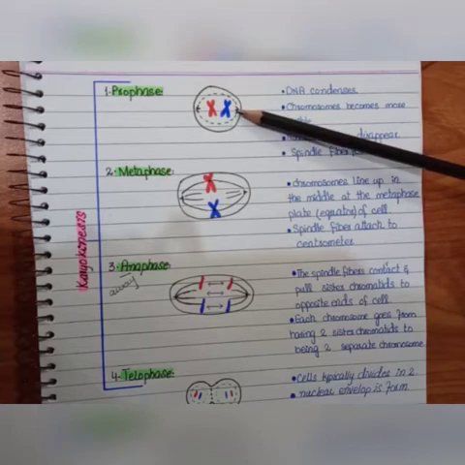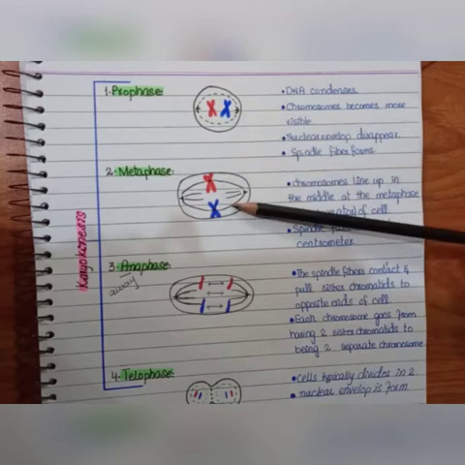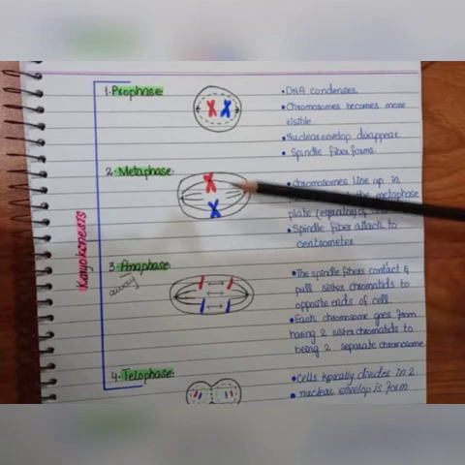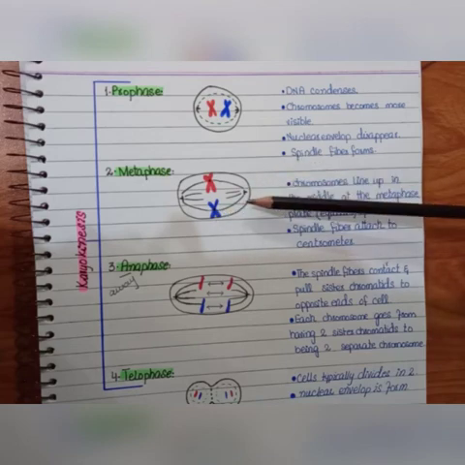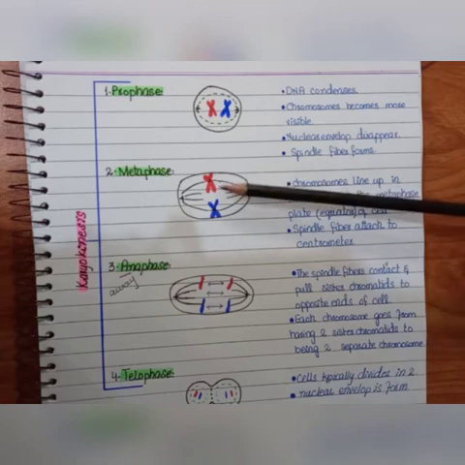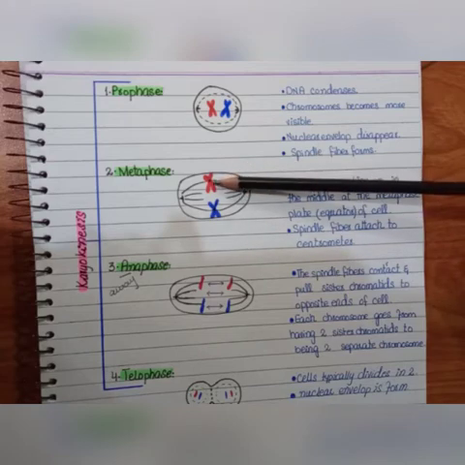Good. Second one is metaphase. What happens in this phase? As you can see in this phase, the chromosomes are lined up at the equator or at the metaphase plate like this. These two chromosomes. More spindle fibers are formed. Can you recall? Yes. Chromosomes are lined up and more spindle fibers are formed, and these spindle fibers attach to the kinetochore of the chromosomes.